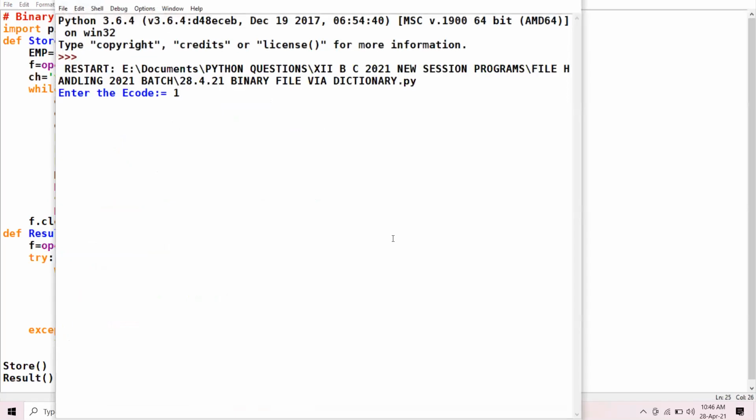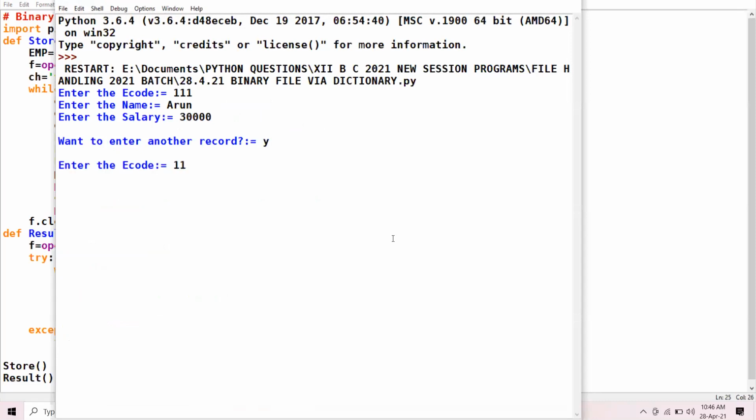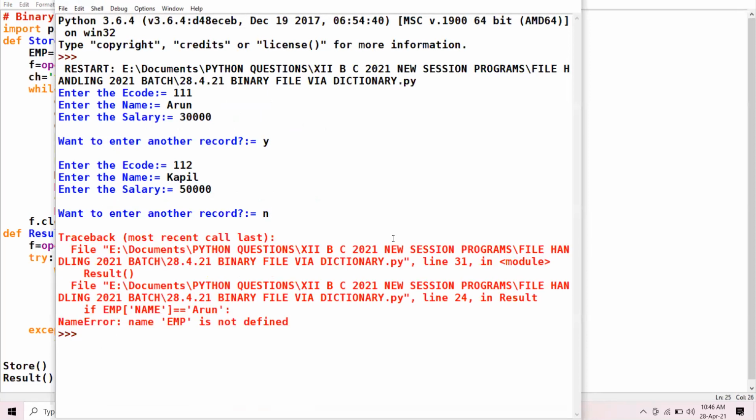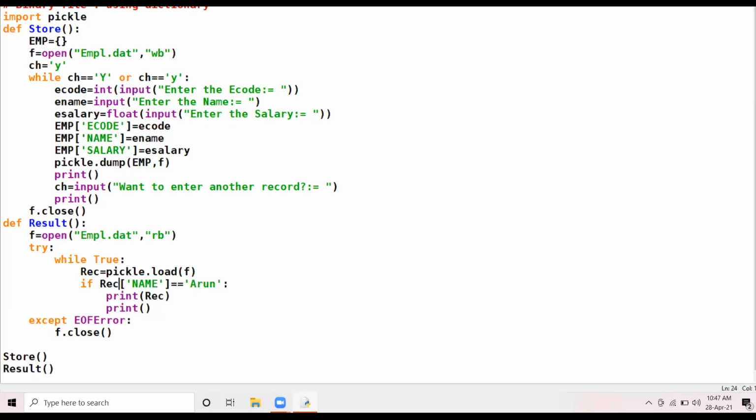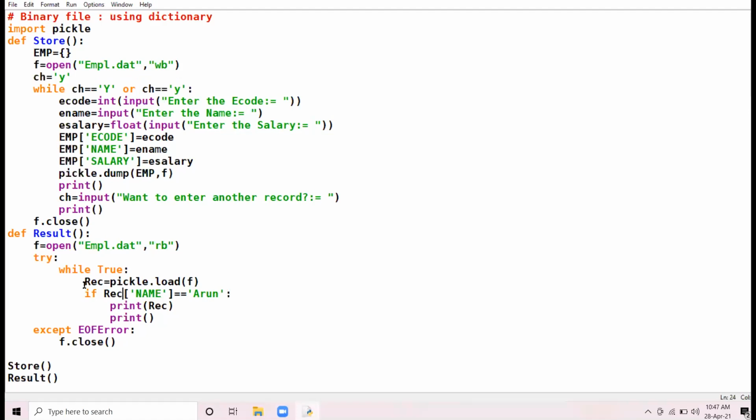Enter the E code 111. Enter name Arun, enter salary 30,000. Want to enter another record? Yes. 112, name Kapil, salary 50,000. You want to enter another record? No. EMP is not defined, because we have assigned the record to REC. So we'll take here REC.